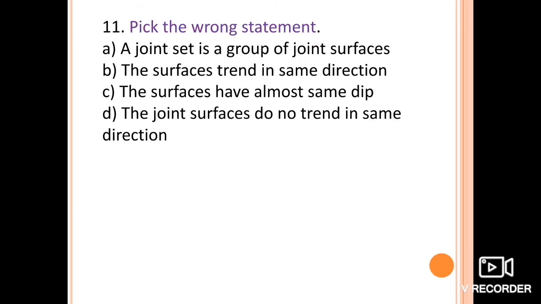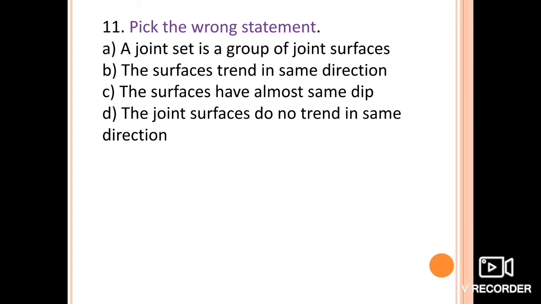Next one is, pick the wrong statement. Here four statements are given and you have to identify the wrong statement. A joint set is a group of joint surfaces. The surface trend is in the same direction. The surfaces have almost the same dip. Or, the joint surfaces don't trend in the same direction.